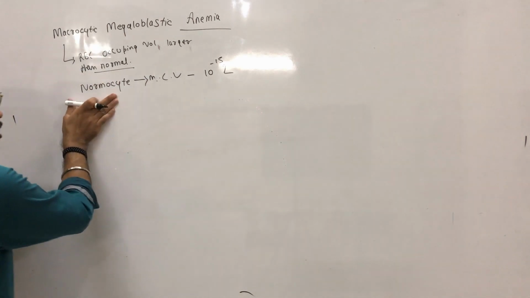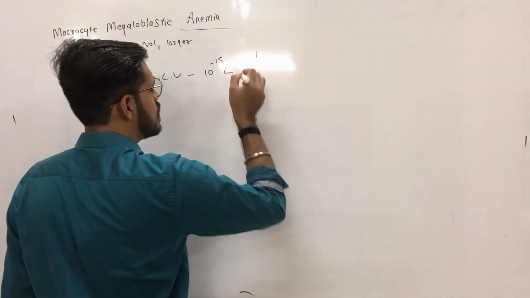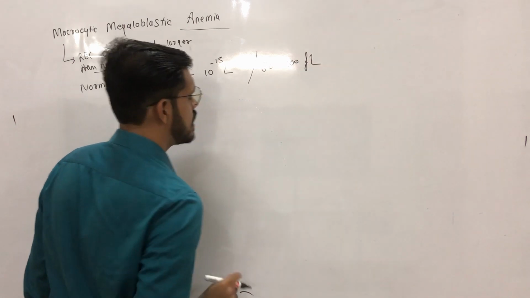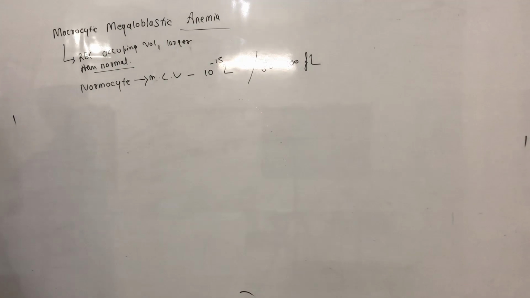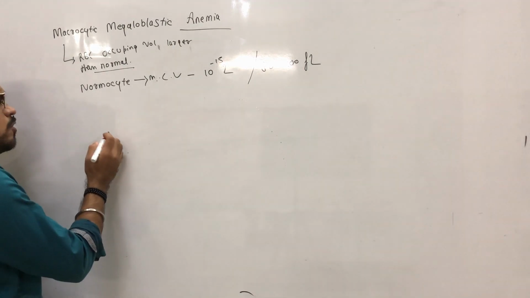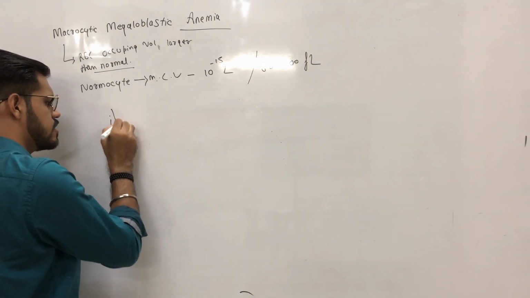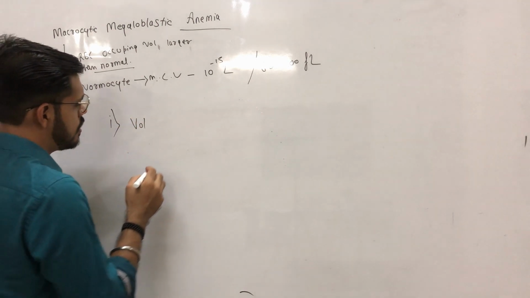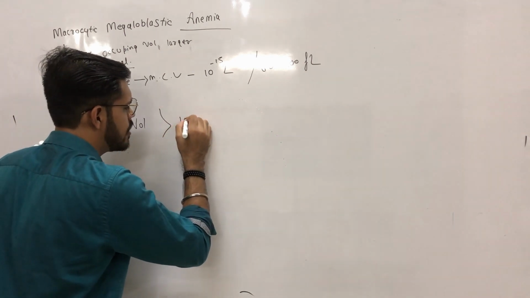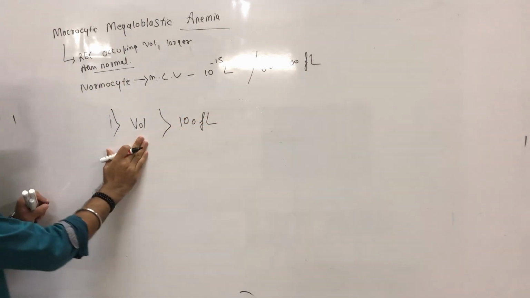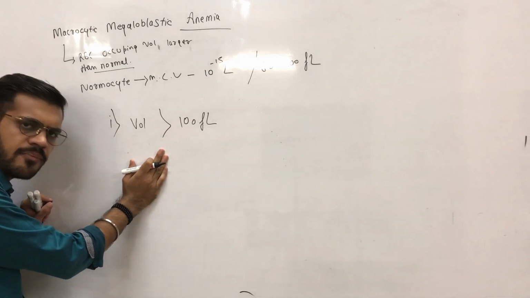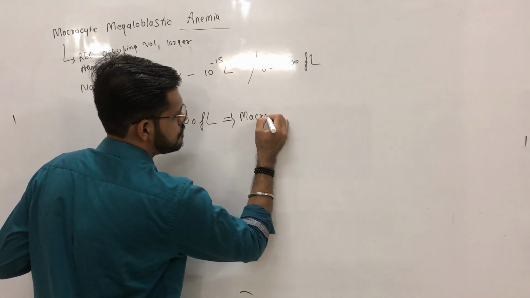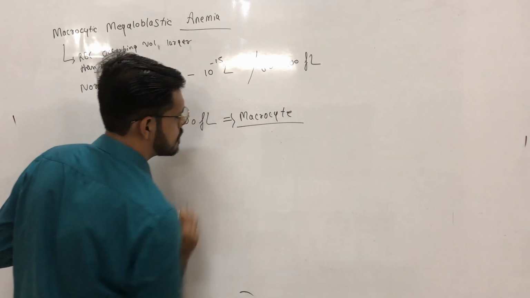Now, if the volume occupied by an RBC is larger than 100 femtoliter, we call it a macrocyte.